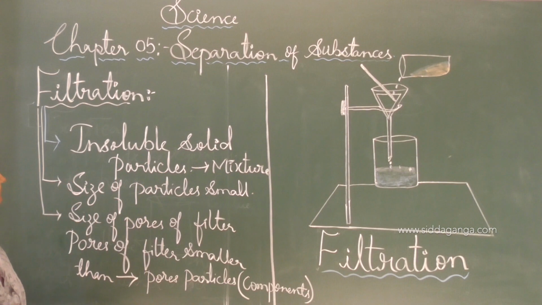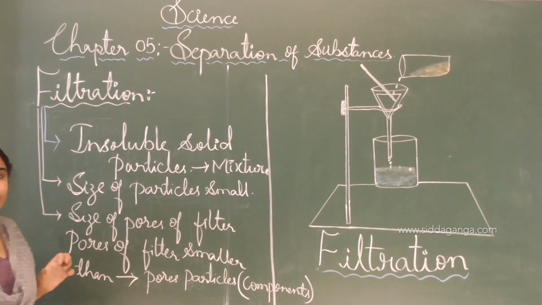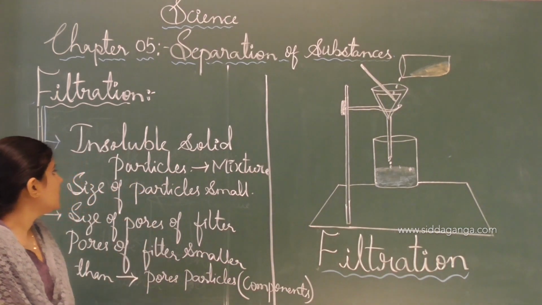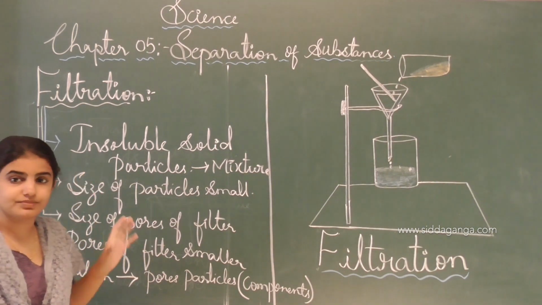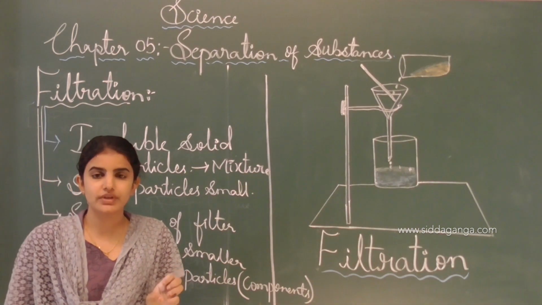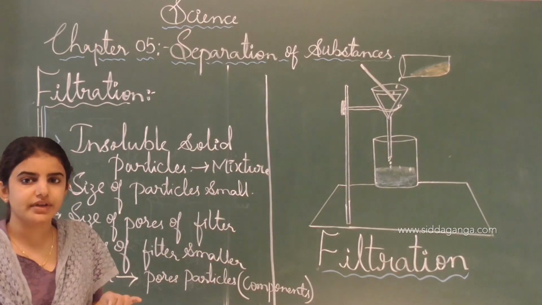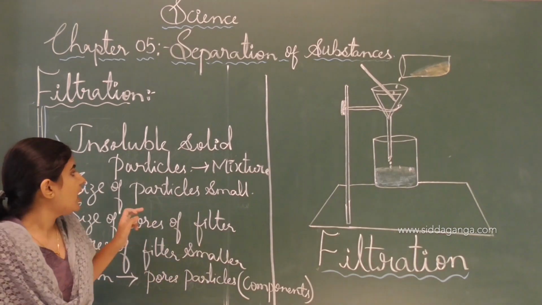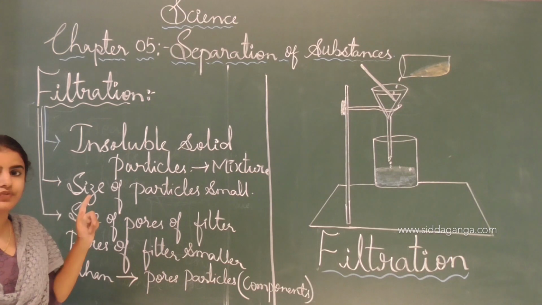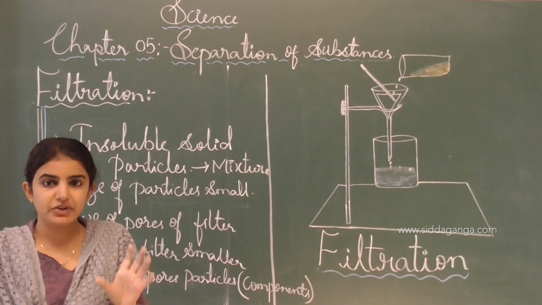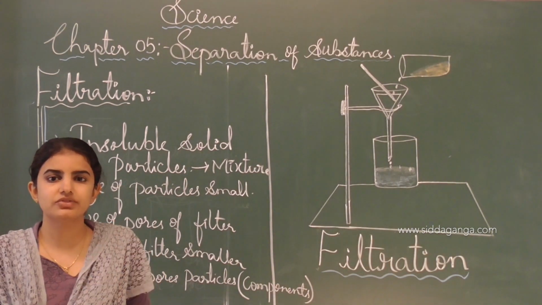See here, this filtration method is useful for insoluble substances. Insoluble means what? It doesn't dissolve in water, and that one we call an insoluble. These are the solid substances which do not dissolve in water and remain as they are. This filtration process is useful for insoluble solid particles which are present in the mixture. By using this process, we can remove the insoluble solid particles.